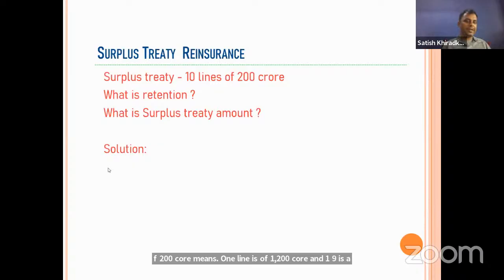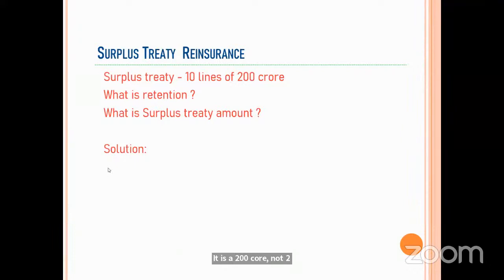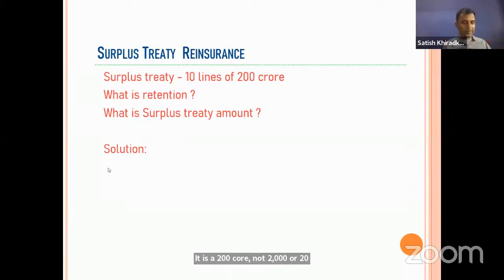Don't just multiply. If they ask you the retention in 10 lines of 200 crore, don't get confused. It is 200 crore, not 2000 or 20 crore. It is a very simple question, but it sometimes happens in examinations that you think they will not ask such a simple question, and you answer 2000 crore, so you get it wrong. The answer is there in the question itself.